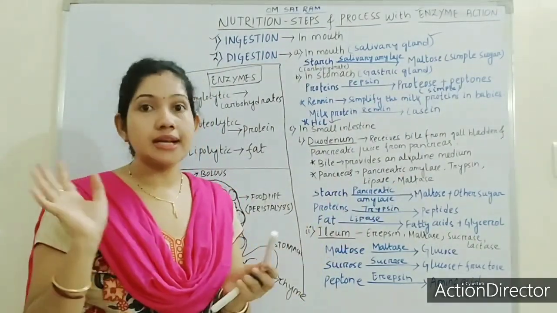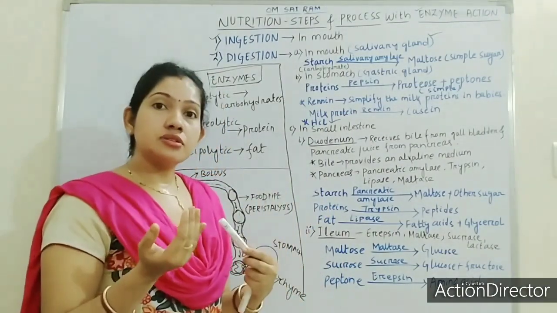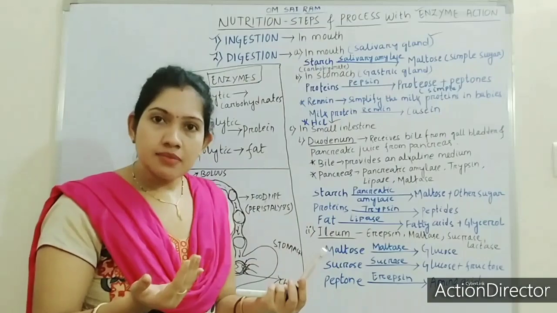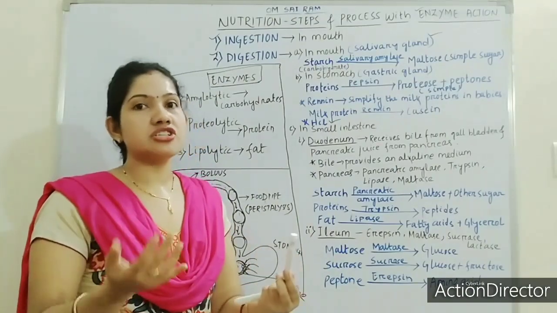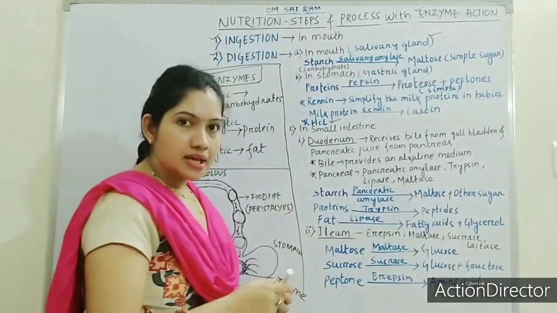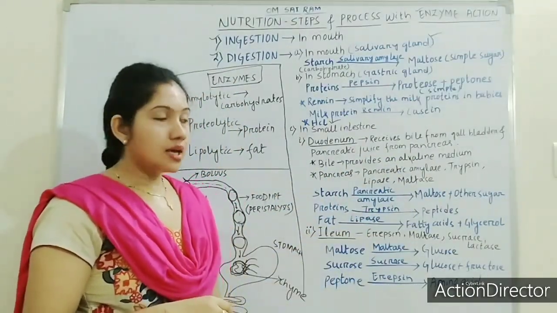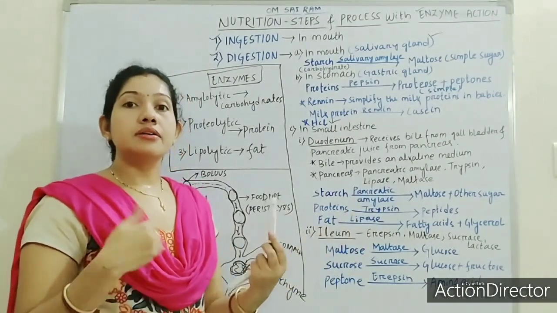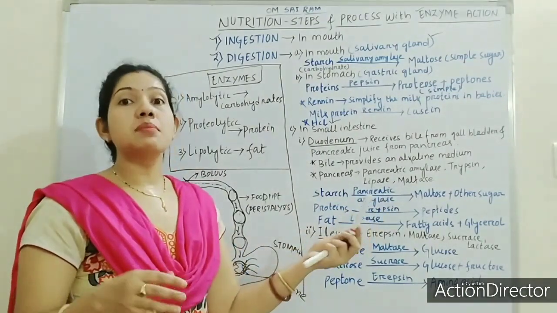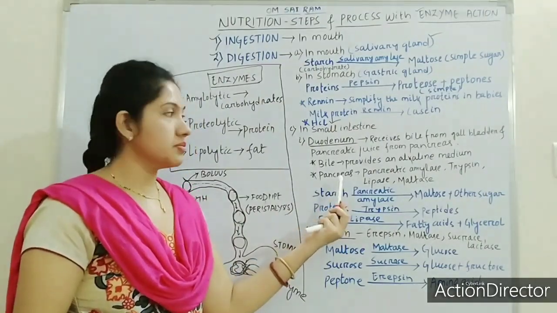Bile will not secrete any enzyme, but the pancreas secretes enzymes which will again digest the chyme. What are the enzymes? Let's see. Pancreatic amylase, trypsin, lipase and maltase are some of the enzymes secreted from the pancreas.